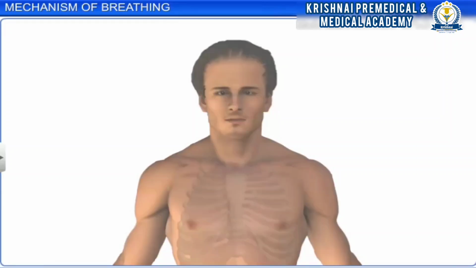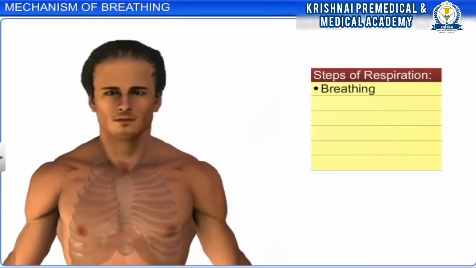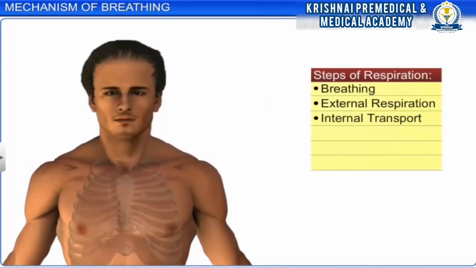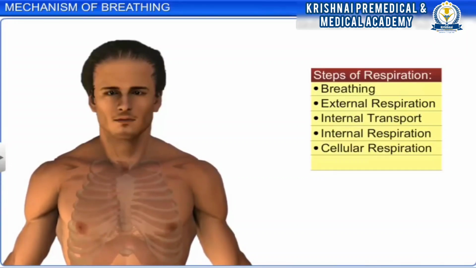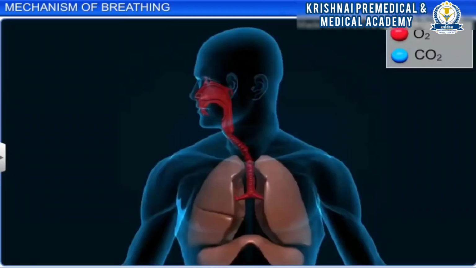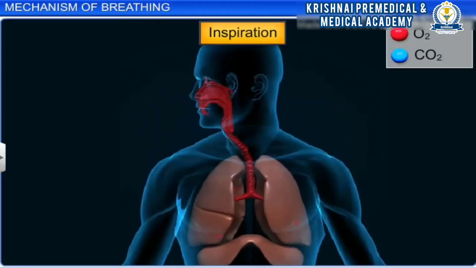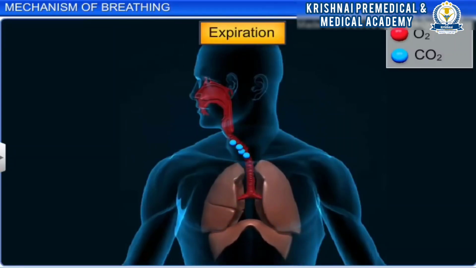Let's study respiration in detail. Respiration involves breathing, external respiration, internal transport, internal respiration, and cellular respiration. Breathing is a two-step process. The first step, called inspiration, involves taking in air from the atmosphere inside the body, and the second step is expiration, which involves releasing air from the body into the atmosphere.